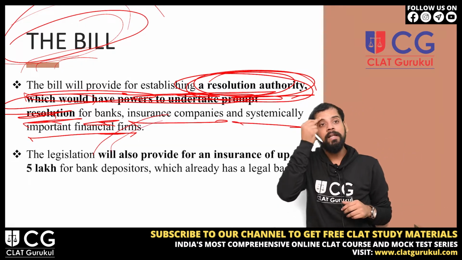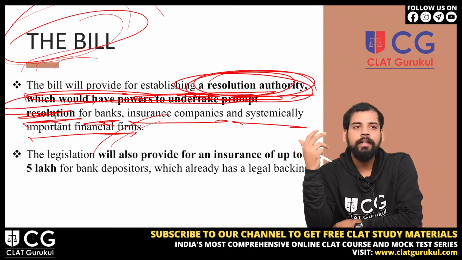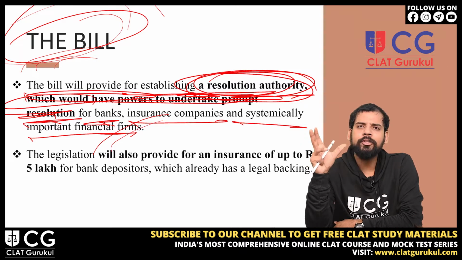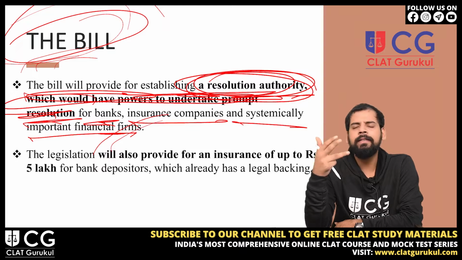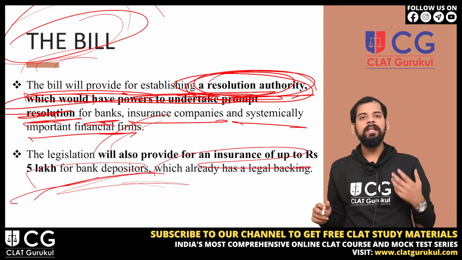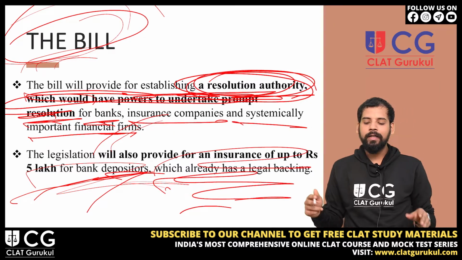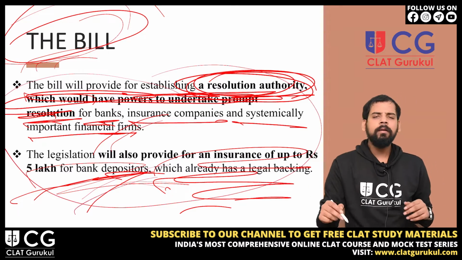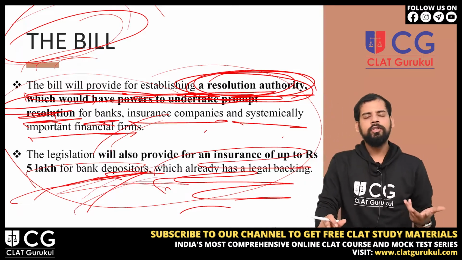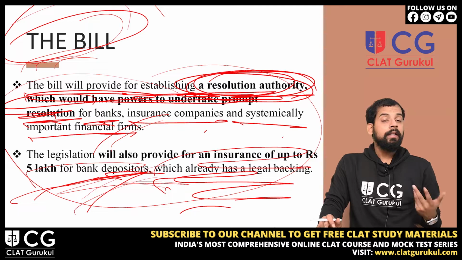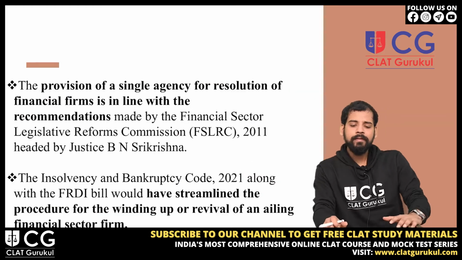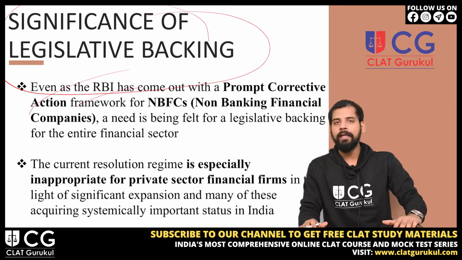So this new bill establishes a new kind of authority, a resolution authority, which will have power to undertake action for banks, insurance companies, and these financial firms, right? The legislation will also provide for an insurance up to rupees 5 lakh for bank depositors, which already has a legal backing. So these two are the main provisions of this new bill. The main idea is that they are establishing a resolution authority which will take actions in case of banks, insurance companies, and these financial firms. Now let us discuss the significance of this legislative backing.